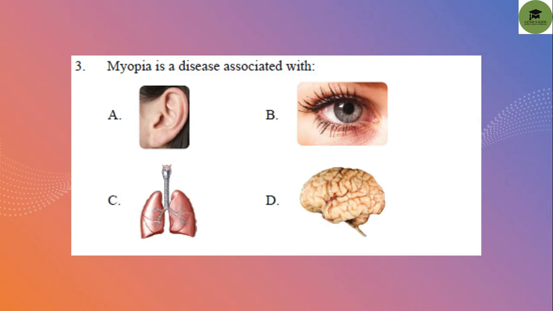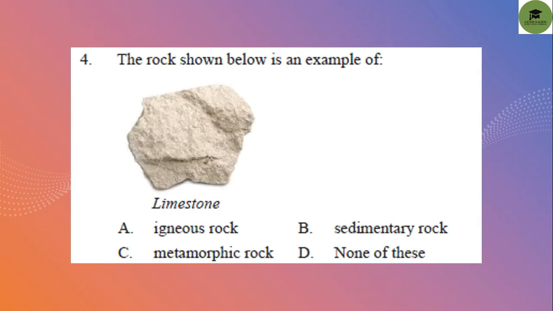The next question: myopia is a disease which is associated with the eye. Okay, myopia is a disease which is associated with the eye. Question 4: the rock shown below is an example of limestone. So limestone is an example of sedimentary rock. Okay, it is an example of sedimentary rock.